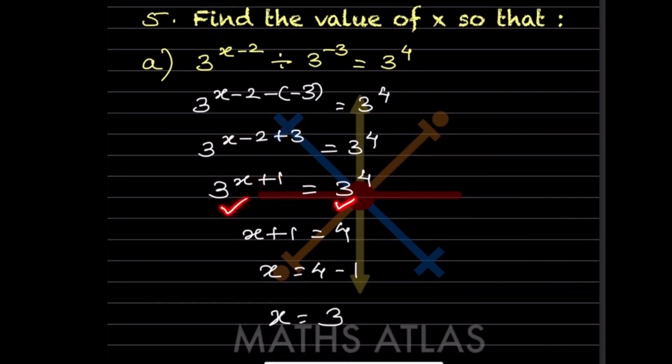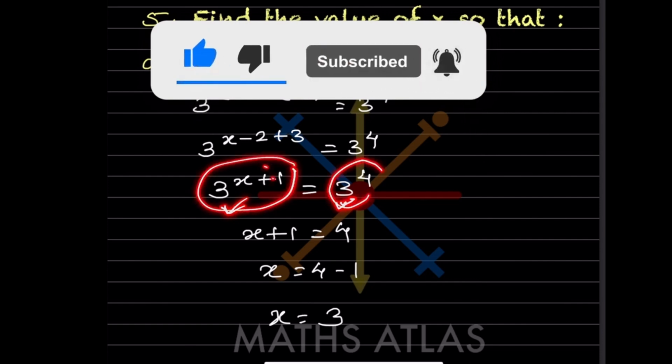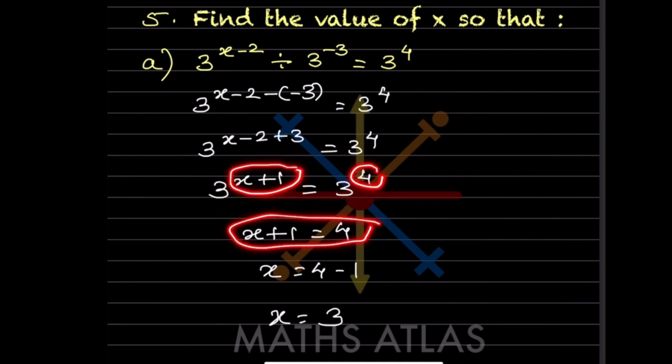Now since the bases are the same, there is a rule. Since the bases are the same, this is now a single number. So now what will you do? Since the bases are same, the exponents also should be same. So just ignore the bases. So what will you write here? x plus 1 is equal to 4. This is the important step. So x plus 1 is equal to 4.